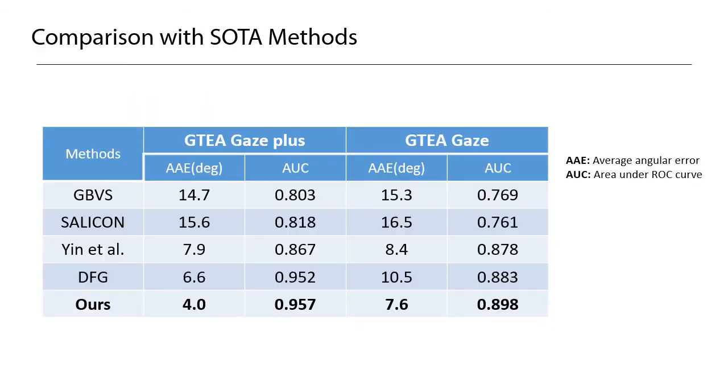This shows the result of comparison between our proposed method and other baselines on two benchmark datasets, GTEA Gaze Plus and GTEA Gaze, by using two standard evaluation metrics for gaze prediction, average angular error and AUC. The first two baselines are representative video saliency models, and the other two are recent methods for gaze prediction using egocentric cues. As we can see in this table, our method achieves much better accuracy than all of the baseline methods, with a more than 40% reduction of average angular error.